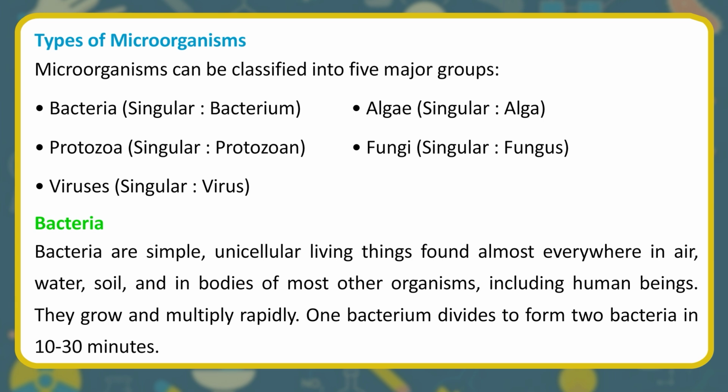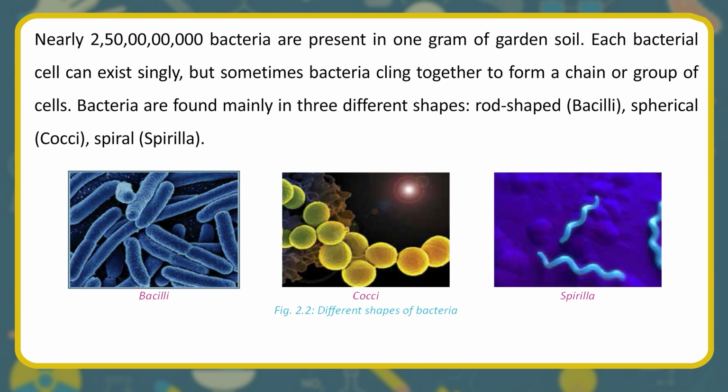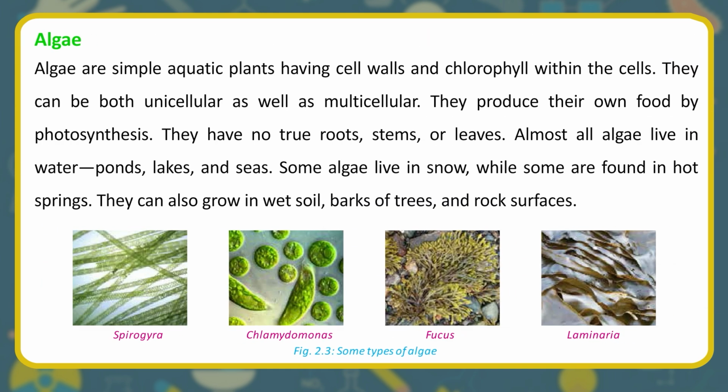They grow and multiply rapidly. One bacterium divides to form 2 bacteria in 10 to 30 minutes. Nearly 250 crore bacteria are present in 1 gram of garden soil. Each bacterial cell can exist singly, but sometimes bacteria cling together to form a chain or group of cells. Bacteria are found mainly in 3 different shapes: rod-shaped, bacilli; spherical, cocci; spiral, spirilla. Bacilli, cocci, spirilla.